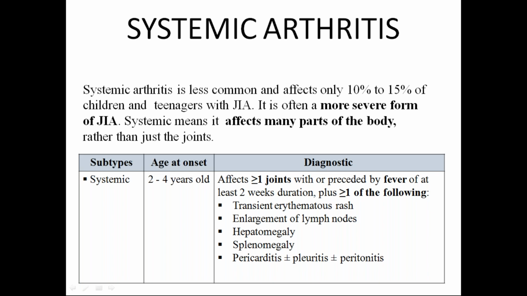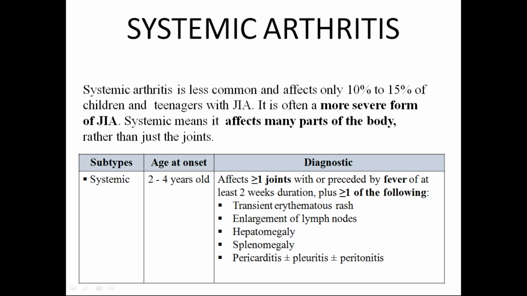Systemic involvement is there, so you can appreciate other system involvement: the spleen will be enlarged, the liver will be enlarged, lymphadenopathy will be there. In this specific entity, we find the characteristic fever, defined as spiking temperature of more than 39 degrees centigrade. Systemic onset is at age 2 to 4 years, affects more than one joint with or preceded by a fever of at least 2 weeks duration.